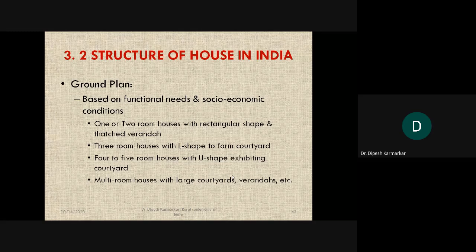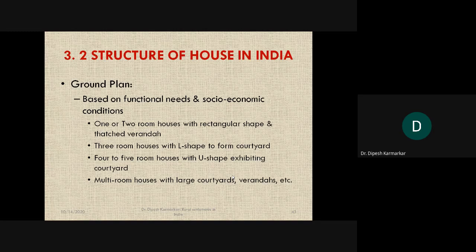For example, there can be houses with one or two rooms of rectangular shape with a thatched veranda, or three-room houses with an L shape. We have seen some pictures just now with L-shaped and three-room houses forming a courtyard, or 4 to 5 room houses with a U shape exhibiting a courtyard. A courtyard has rooms on three sides, that is what U shape means, and it is open on one side.